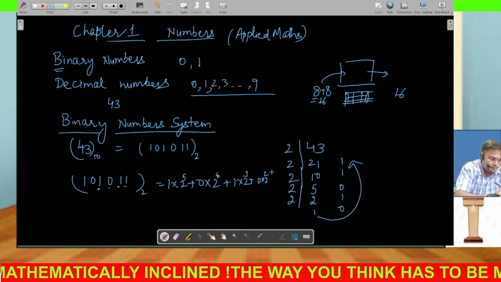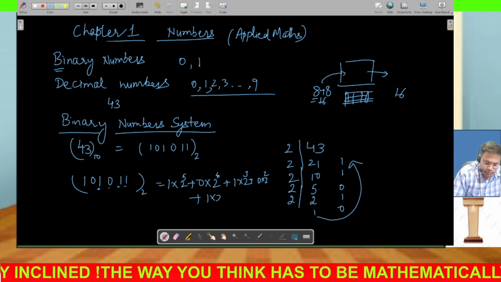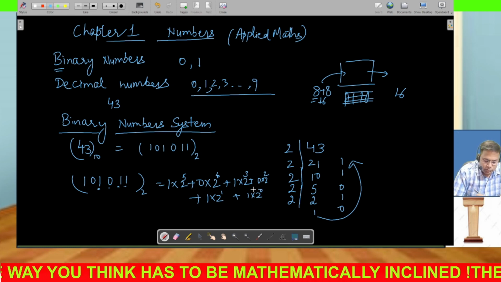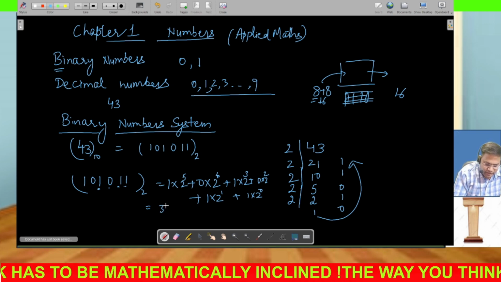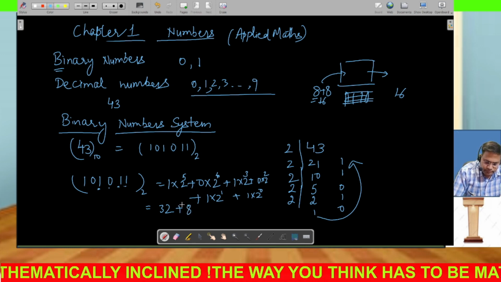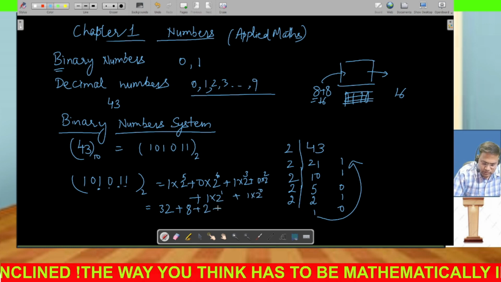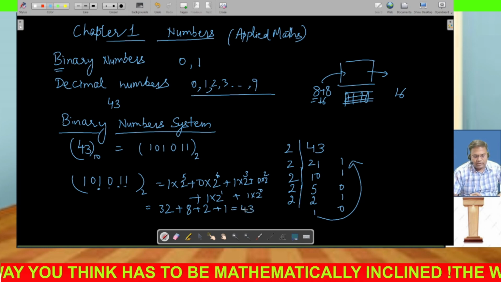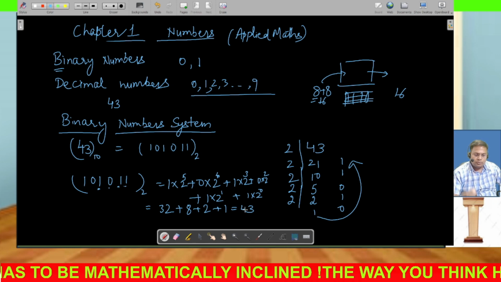And next you see we have to write it here. So you see 1, then into 2, and after this 1, and last 1 into 2 to the 0. So when we calculate this, our number should be 43. This is 2 to the power 5 is 32, and 0 into 2 to the 4 is 0, then 1 into 2 to the 3 is 8, and this is 0, this is 1 into 2 to the 1 is 2, and this is plus 1. So you add, this is again coming 43. So you see how I have converted decimal number to binary number and binary number to decimal number.